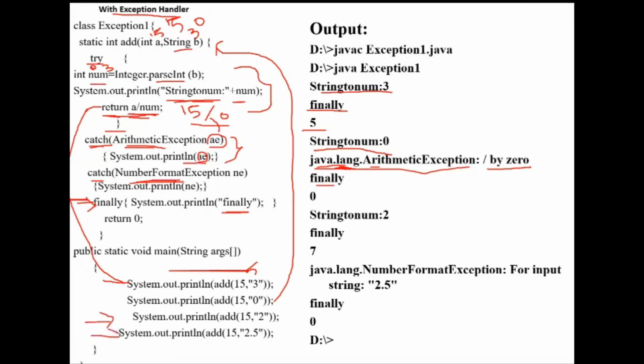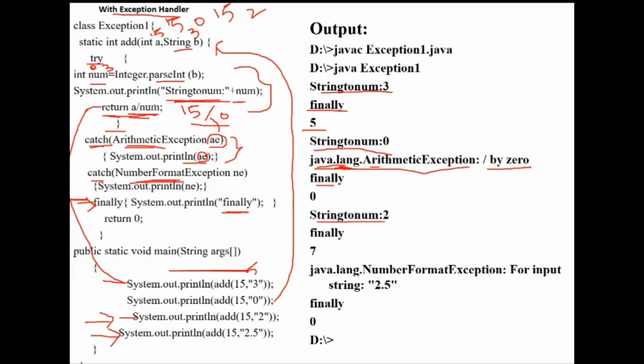But here I am handling that exception. So after printing that, what will happen? It will come to this statement, and after that it will come to the next statement. Now I am passing 15 and 2. I am converting the string 2 to a number, so then it will print the string "num: 2".